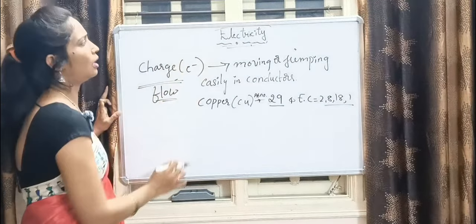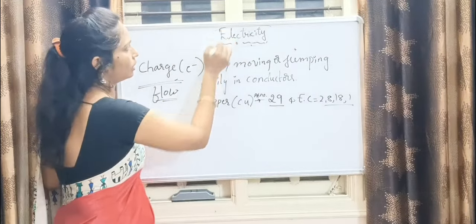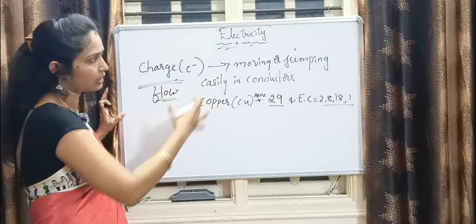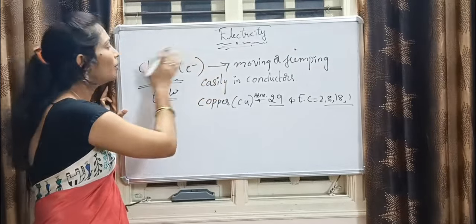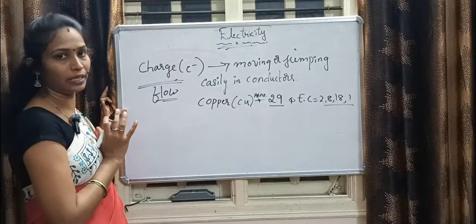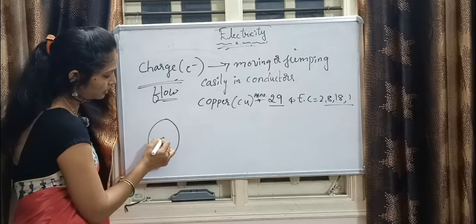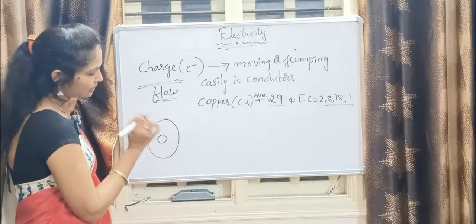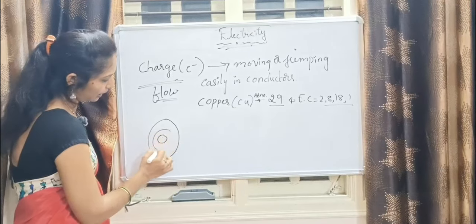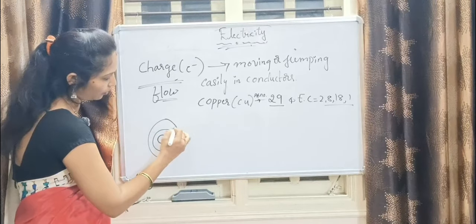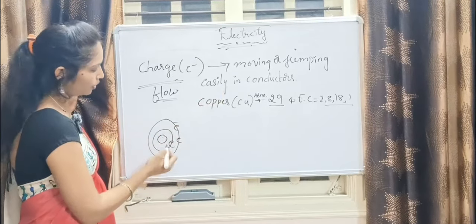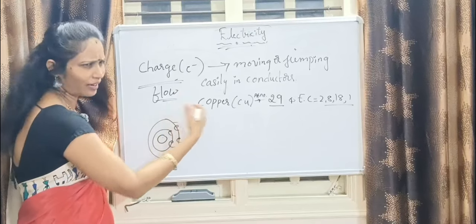Let me come back to our concept, that is electricity: how the electricity is passing and how it is generated by using electrons. Just imagine this is a copper atom which has a nucleus, and the electrons are revolving around it, 2, 8, 18, 1, like that.